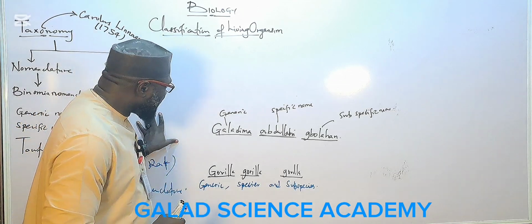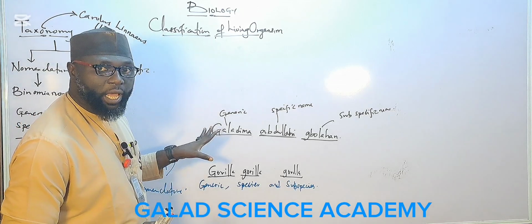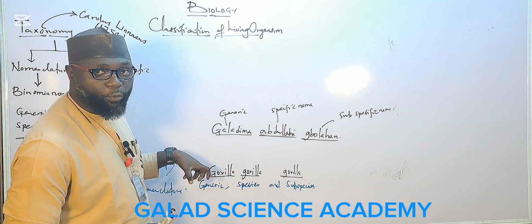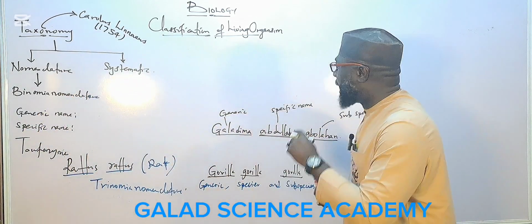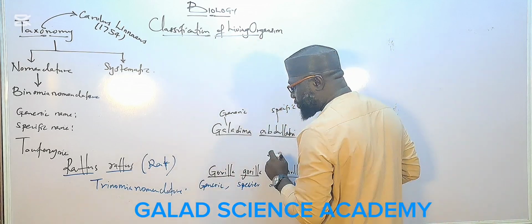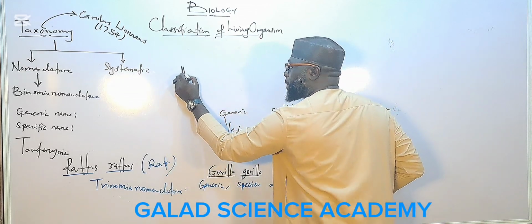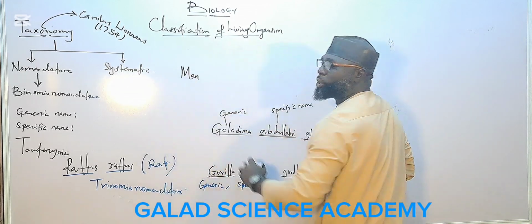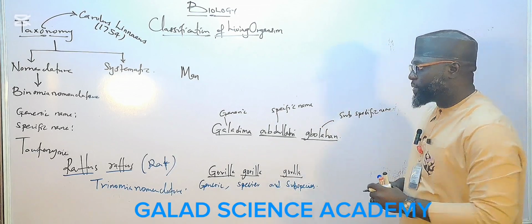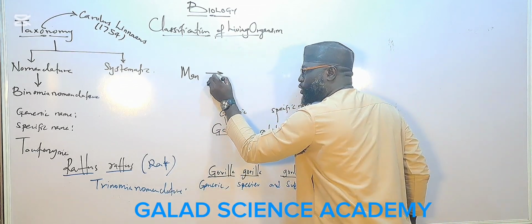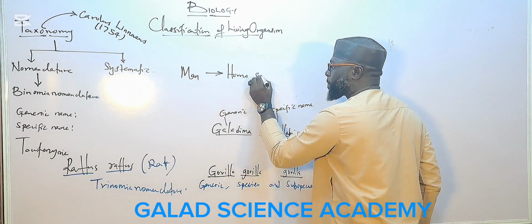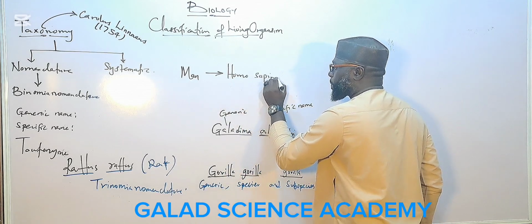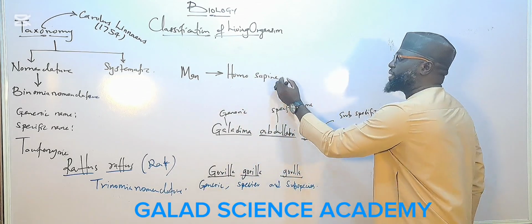Let me give you three or four more examples of scientific names of animals. Generally, what is the scientific name for man? The scientific name for man, you call it Homo sapiens.